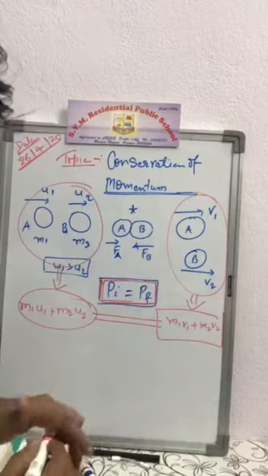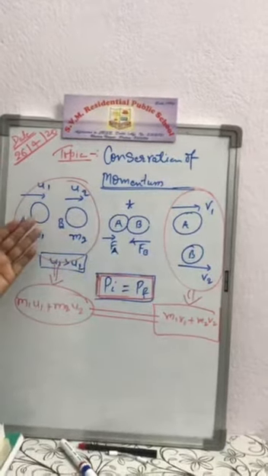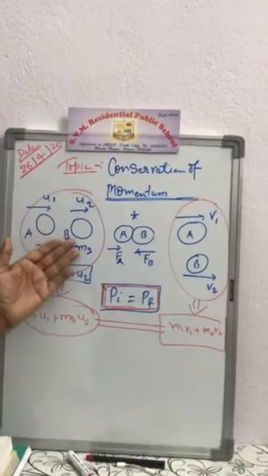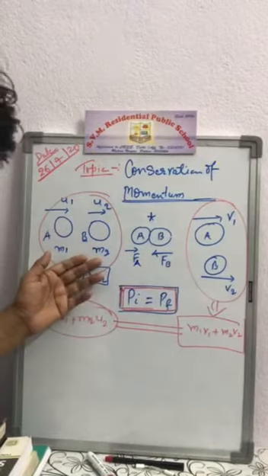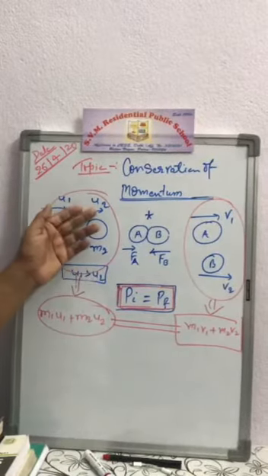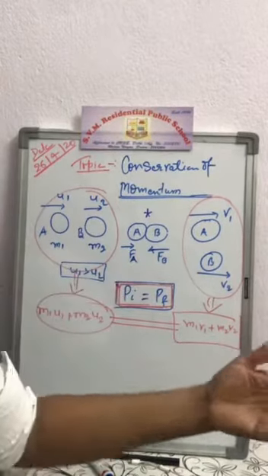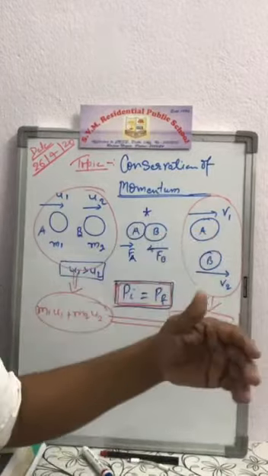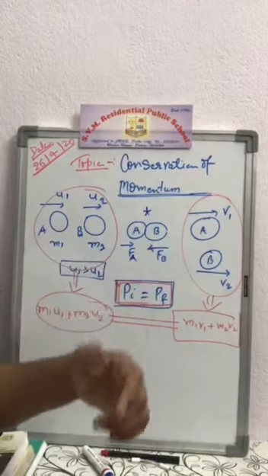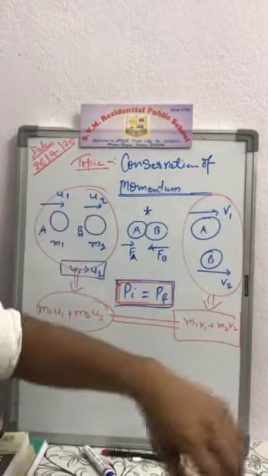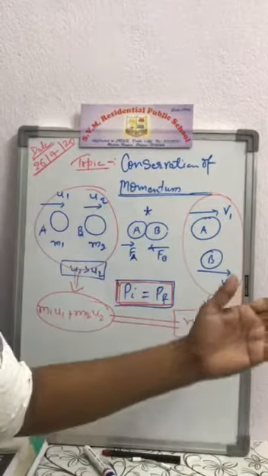Now, as a consideration, let us consider a system of two bodies A and B having masses m1 and m2. They move with velocities u1 and u2 respectively. If we take a condition that u1 is greater than u2, then body A hits body B from behind, and after collision for time t, they move with velocities v1 and v2 respectively.